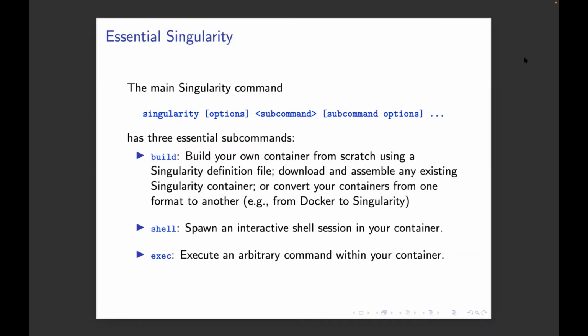I guess I'll mention it in a few slides. There's another way you can go, but when you do get started with Singularity, these are really the three commands that you need to learn how to use. So if you're going to build your own containers, you need to learn how to use the build command, right?